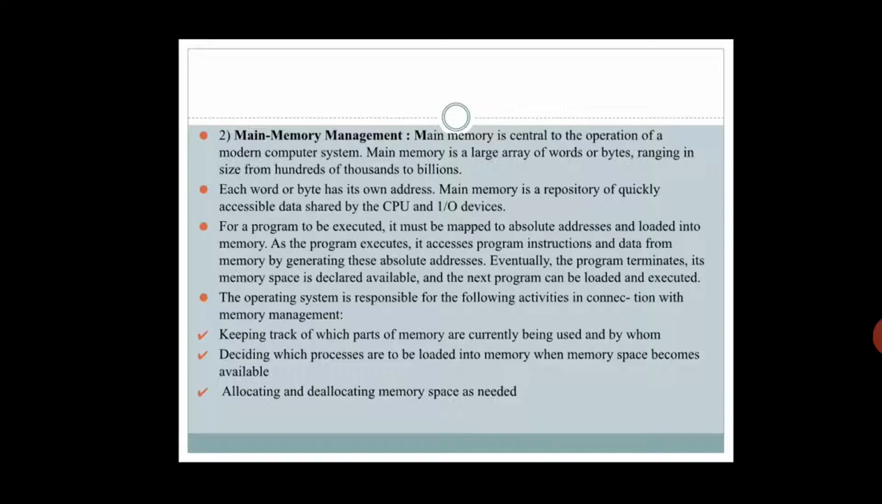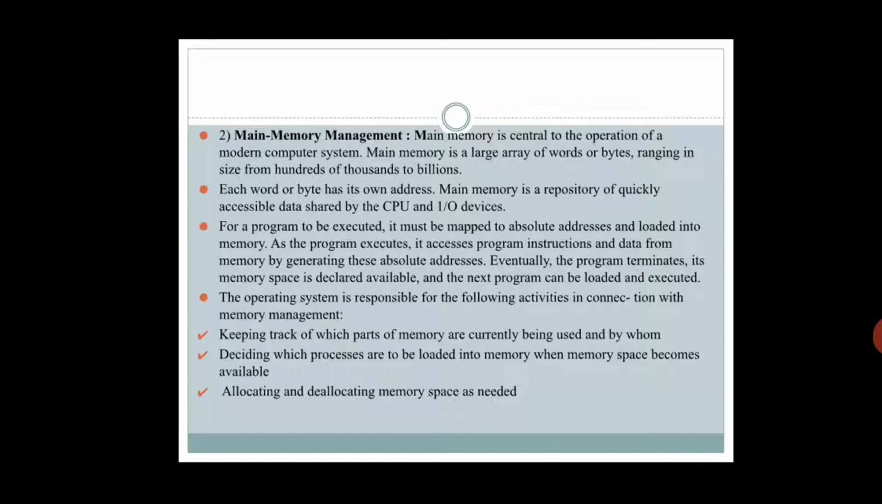So let us see here. Main memory is central to the operation of a modern computer system. Main memory is a large array of words or bytes, ranging in size from hundreds to thousands of billions, isn't it? So it will definitely be based on the amount you give, based on the device you purchase, that your main memory will be ranging. Second point is, each word or byte has its own address. Main memory is a repository of quickly accessible data shared by CPU and IO devices.